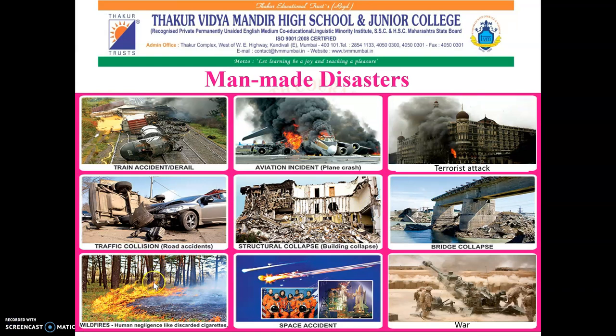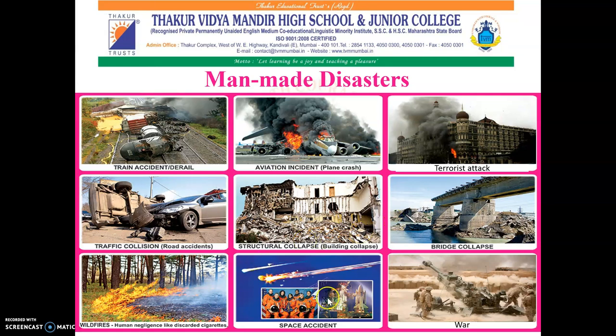Forest fire can be either natural or man-made disaster. If it is caused because of some natural reason like lightning, then it will come under the category of natural disaster. Whereas if it is caused because of the human negligence like discarding a cigarette in the forest area, and it leads to fire, then this type of fire will come in the man-made disaster category.